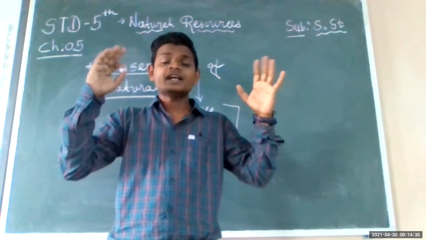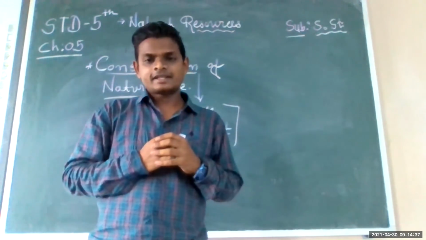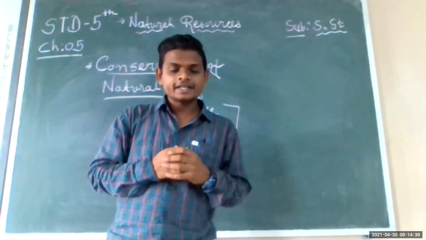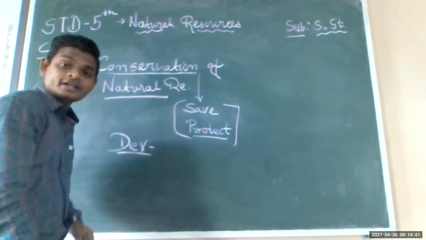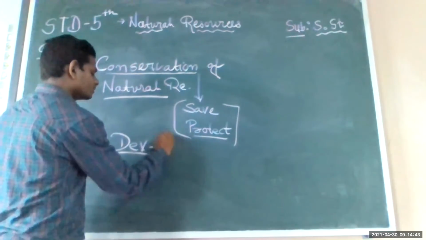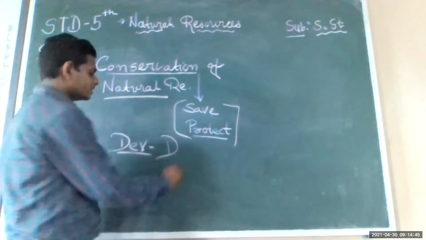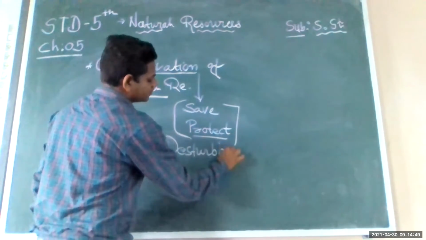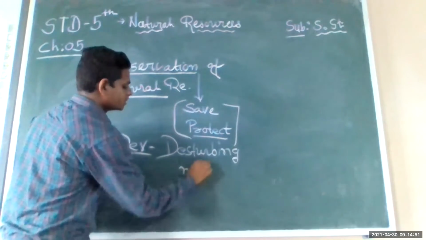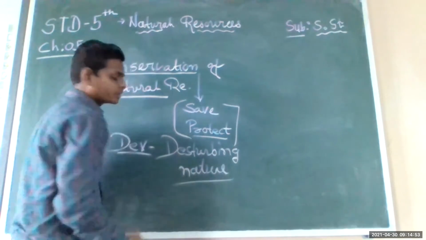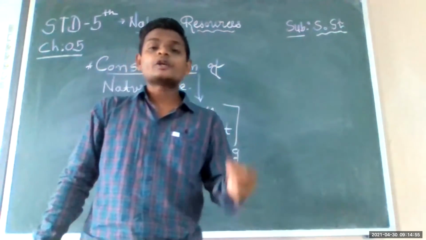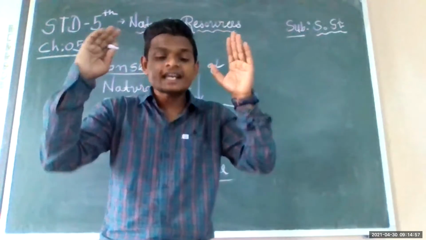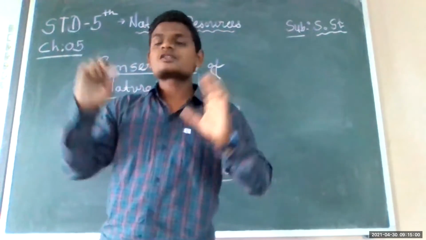All this is human activity, and because of these human activities we are disturbing the nature. Development is disturbing the nature. And all these human activities are the biggest threat to the natural resources.